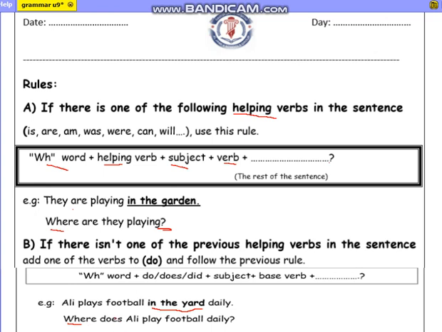Why did we add does? Because the verb is in present tense. So, where does Ali play football daily? After does, you have to add the subject, then the verb, then the rest of the sentence, and end the question with a question mark.